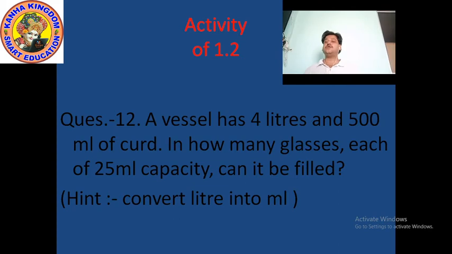The question is that a vessel has 4 liters and 500 milliliters of curd. In the vessel, how much curd? 4 liter 500 milliliter. In how many glasses each of 25 ml capacity? Means the capacity of one glass is 25 milliliter. Ml means milliliter. Okay, so the capacity of one glass is 25 ml.